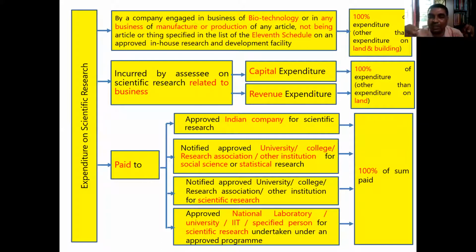Otherwise, what will happen? That expenditure will be allowed to them, but over a period of time. Let us say they're purchasing something, maybe in 5 years, maybe 7 years, it will be allowed by way of depreciation. But now at a single stroke, this money will be allowed. If someone is unable to spend money himself, then he can pay money to an Indian company or to a university or a college, which will conduct some research. And in that case also, 100% will be allowed.